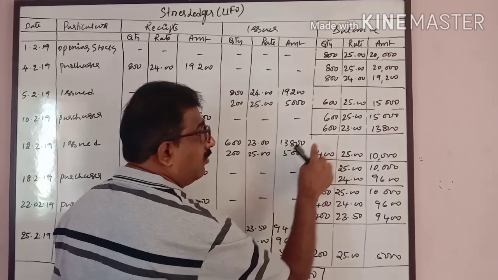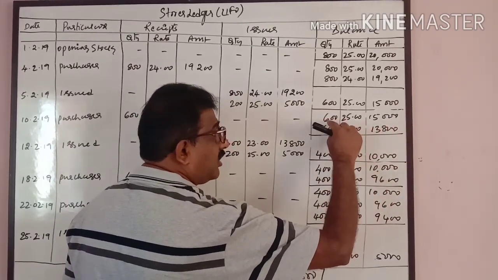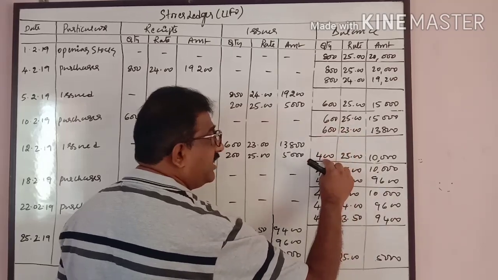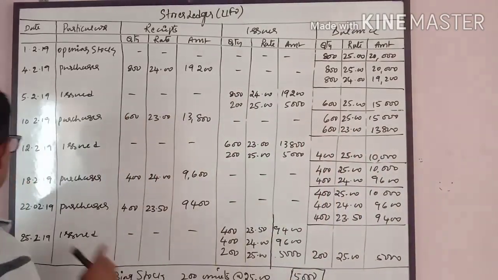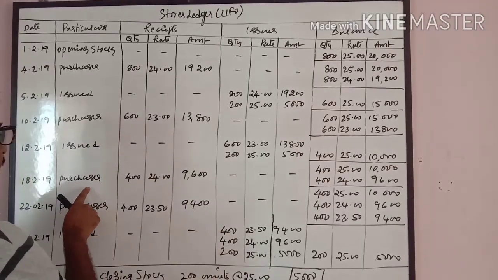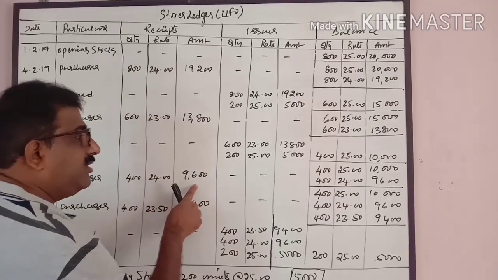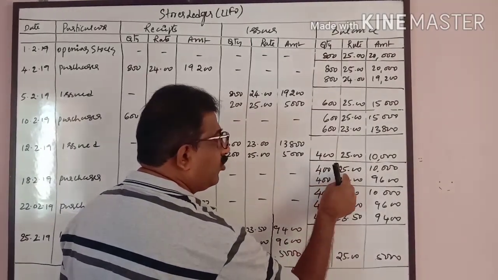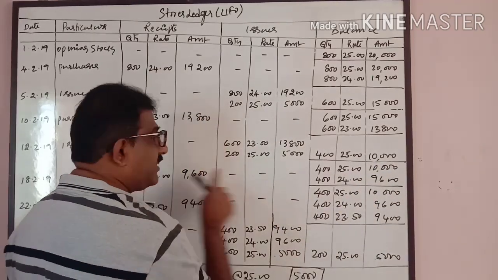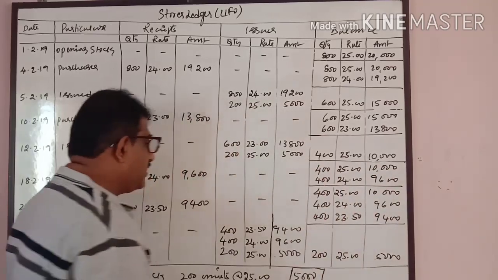What is the balance now? Out of this, completely 600 units got exhausted. Out of the 600, 400 is left. 400 into 25, 10,000 rupees. 18th of February, we made a purchase of 400 units at the rate of 24, 9,600. First I will carry this balance 400 into 25, 10,000. New purchases I will write below this, 400 into 24, 9,600.